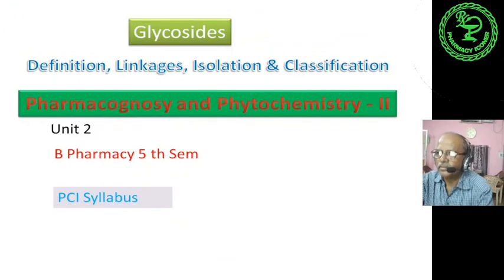Hello everybody. Today I am going to discuss one of the secondary metabolites, that is glycosides: its definition, linkage, isolation and classification, in the first part of this glycosides discussion, coming under Pharmacognosy and Phytochemistry 2, Unit 2, B Pharm 5th semester, according to the Pharmacy Council of India syllabus.